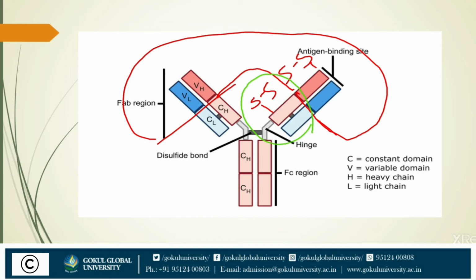The first fragment, which directly contacts the antigen, is known as the variable region or V region. The variable region means the amino acid sequence of this region can vary from cell to cell, time to time.